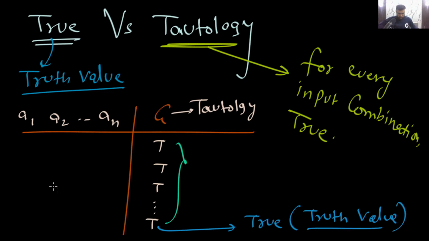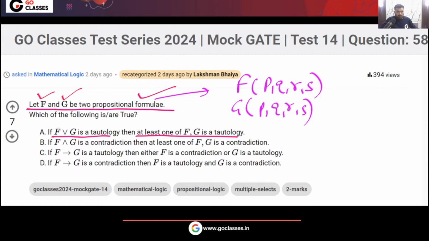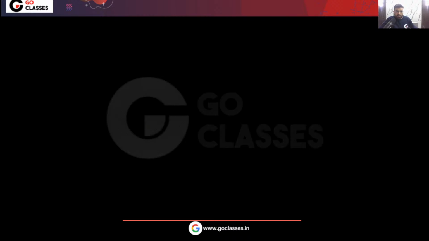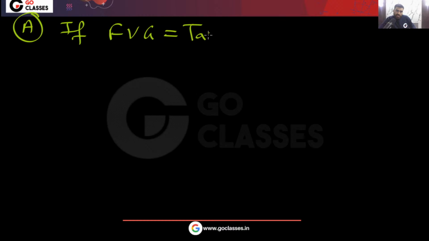Okay, so now after understanding this, you can easily solve option A, which says that if F or G is a tautology, then at least one of them is a tautology. This is very simply false. Option A is saying that if F or G is a tautology, then can I say at least one of them will be a tautology?